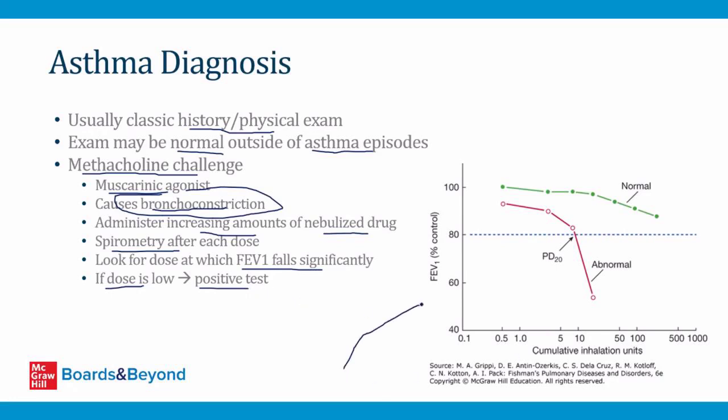So on the slide here is an example of the kind of results you could see from a methacholine challenge. Along the x-axis is the inhalation units of methacholine, and along the y-axis is the FEV1. You can see that in a normal patient, even when you get up here into high doses, they still aren't dropping their FEV1. But in an abnormal result, like you'd see in a person with asthma, at these lower dosages down here, you start to see the FEV1 fall, and that's because these patients have airways that are hypersensitive and they're overreacting to the methacholine.